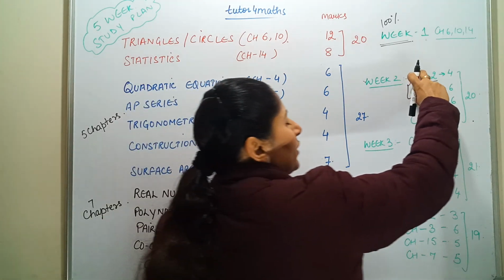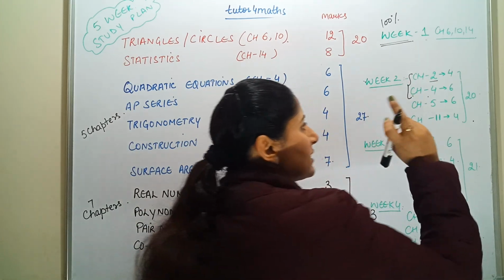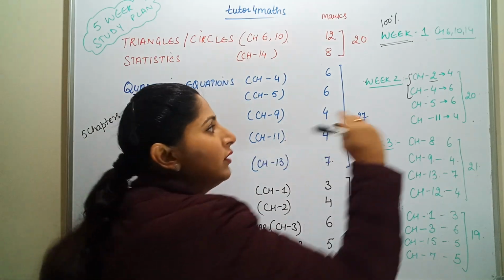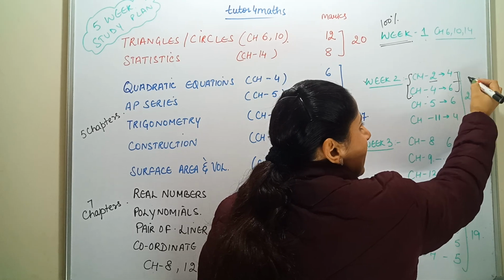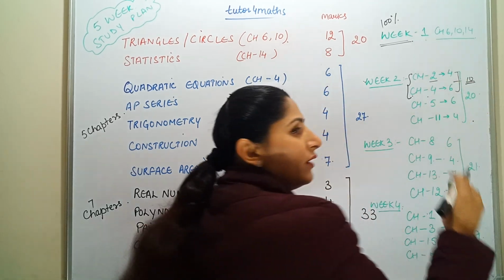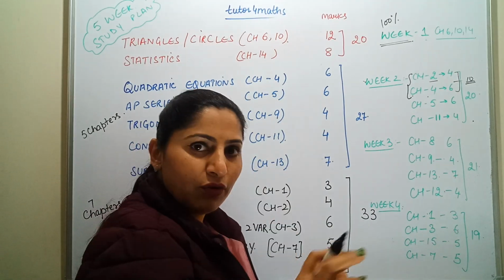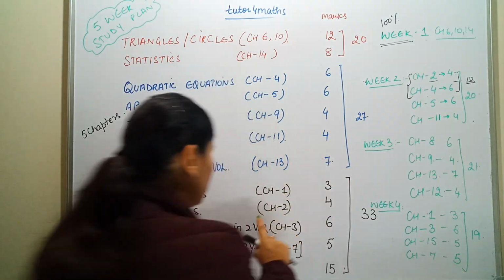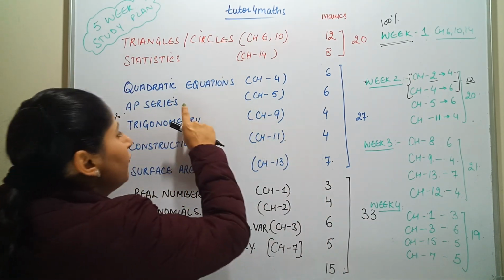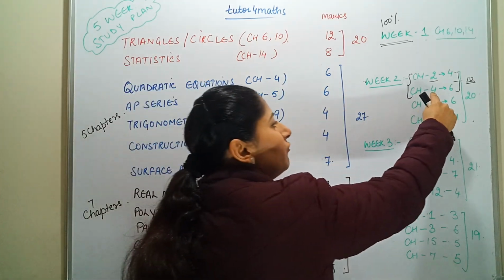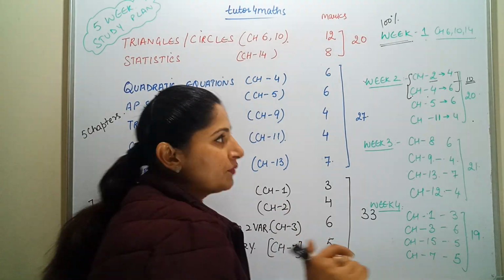So what you are doing in week 2 is concentrating first, for half the time, on chapter number 2 and 4, which will carry 10 marks. Okay, including 1 mark, 2 mark and 4 mark questions. From chapter 2 you will not be getting any 4 mark question, you will be getting 2 mark questions, and from chapter 4 you will be having 4 mark questions and 1 mark questions.